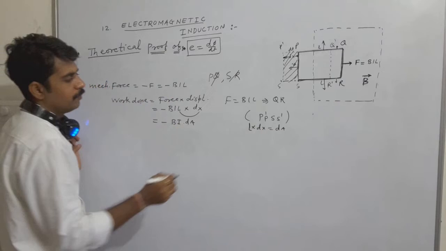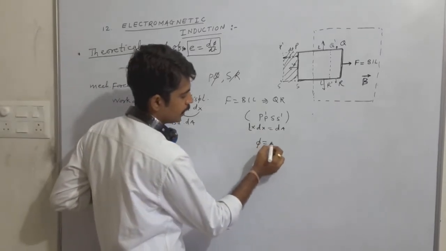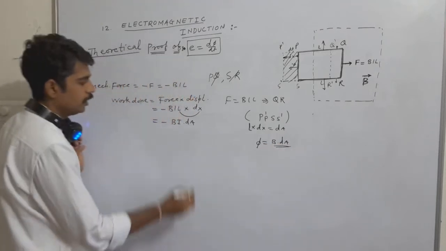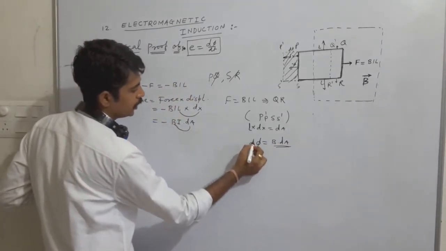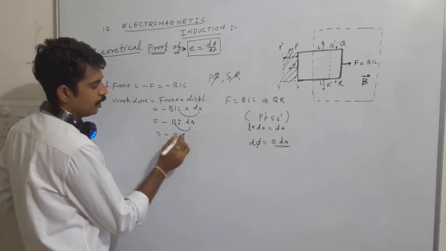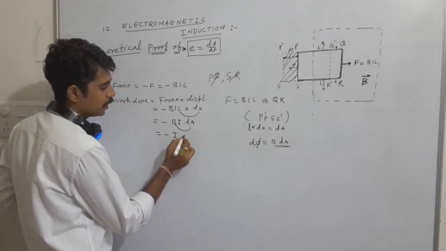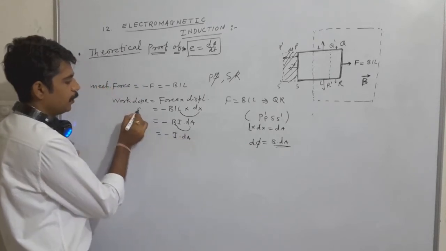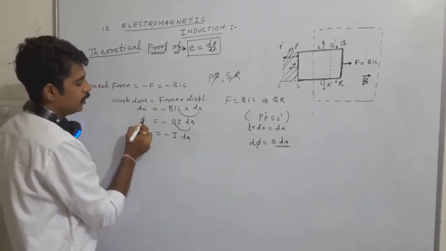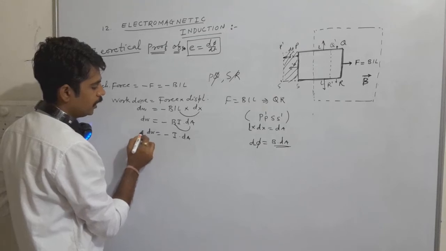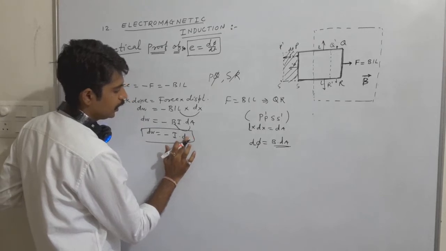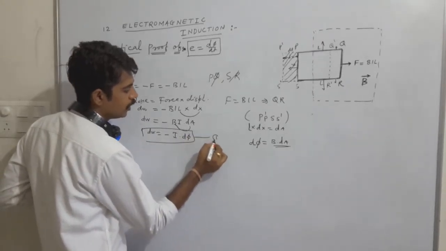Again, we have already seen that the total flux phi is equal to B into dA. So we can put B into dA equal to the change in flux, d phi. Now the equation becomes I into d phi. Since it was a small displacement, it is a small work done. So finally dw is equal to minus of I into d phi. This is equation number one.